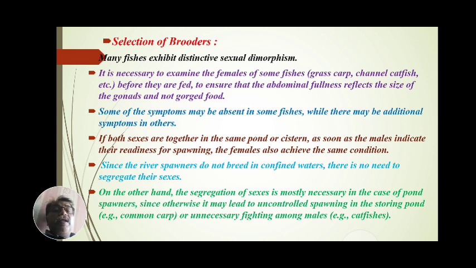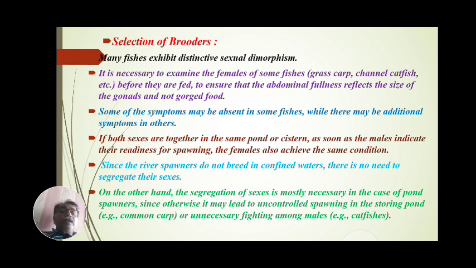On the other hand, the segregation of sexes is mostly necessary in the case of pond spawners, since otherwise it may lead to uncontrolled spawning in the storing ponds, that is, in common carp, or unnecessary fighting among males when these fishes are stored.